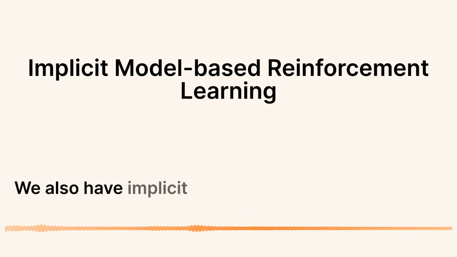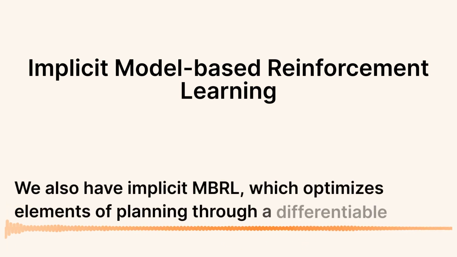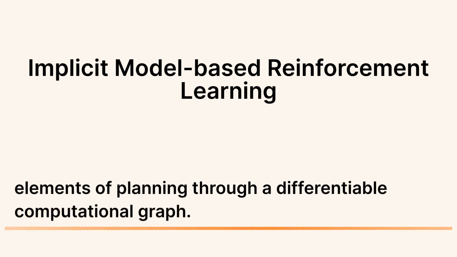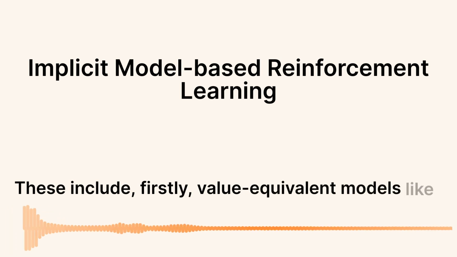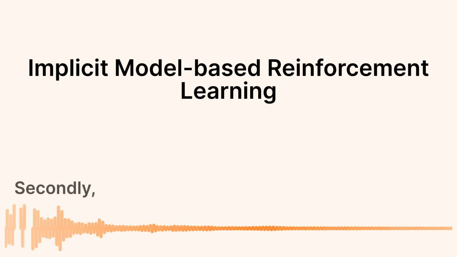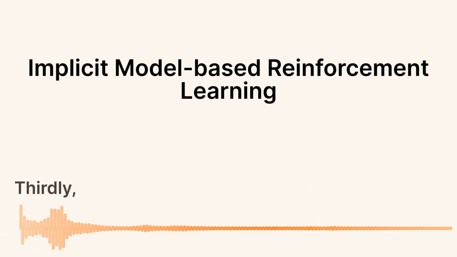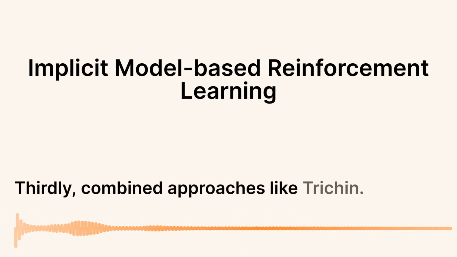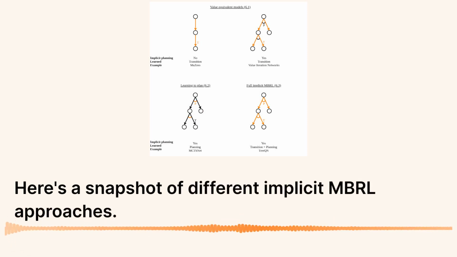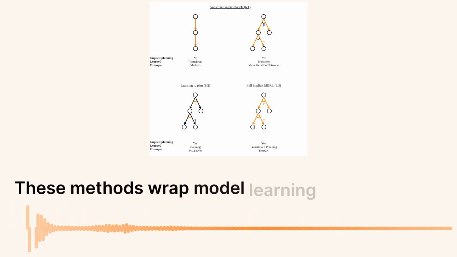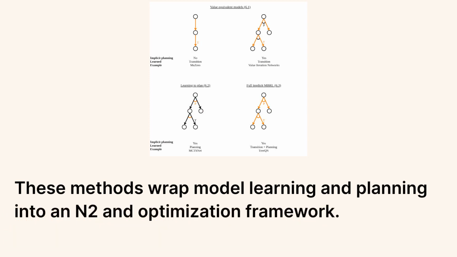We also have implicit MBRL, which optimizes elements of planning through a differentiable computational graph. These include, firstly, value equivalent models like MuZero. Secondly, learning to plan, as seen in MuxNets. Thirdly, combined approaches like TreeQN. Here's a snapshot of different implicit MBRL approaches. These methods wrap model learning and planning into an end-to-end optimization framework.